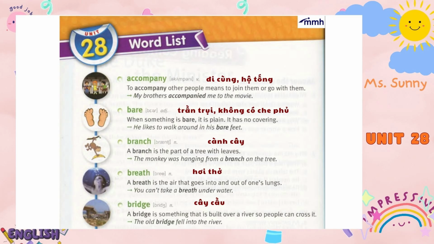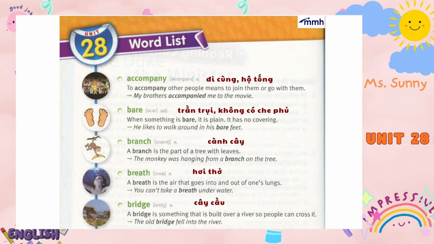Branch. A branch is the part of a tree with leaves. The monkey was hanging from a branch on the tree. Breath. A breath is the air that goes into and out of one's lungs. You can't take a breath underwater.